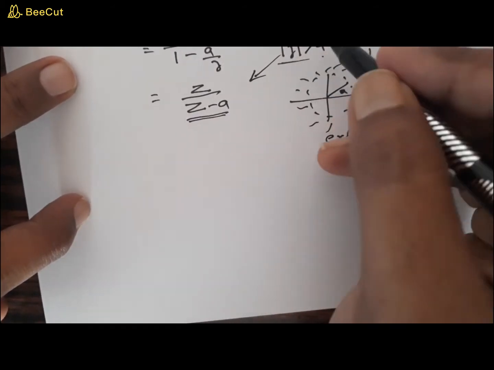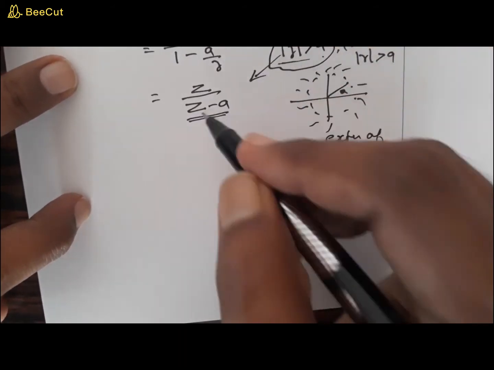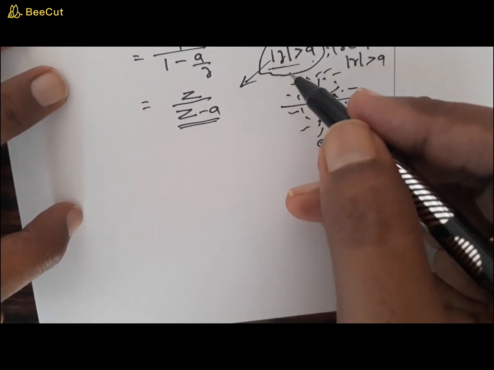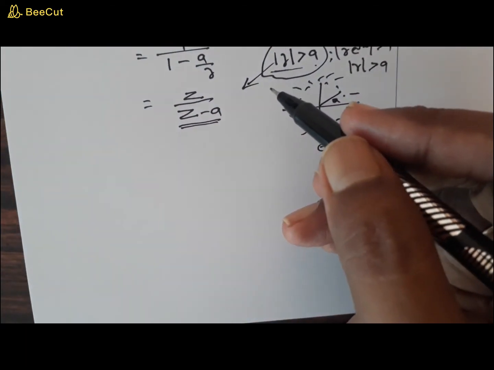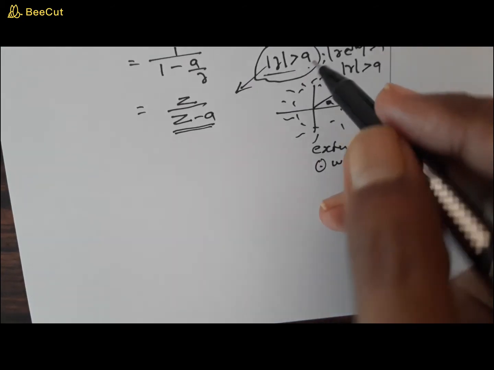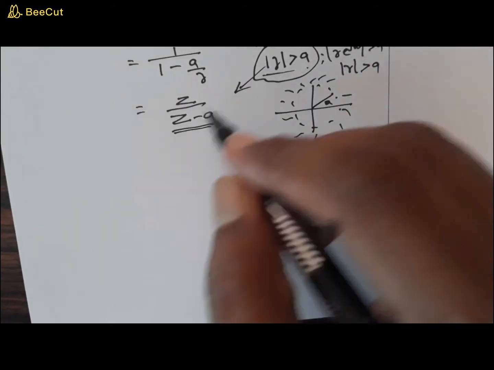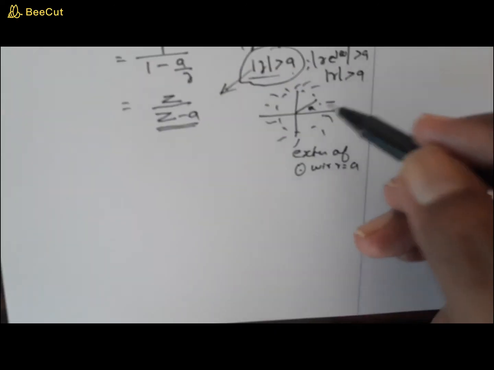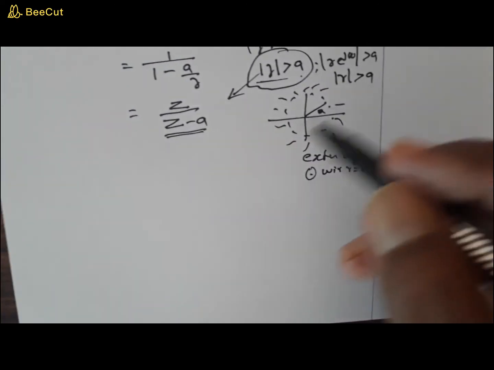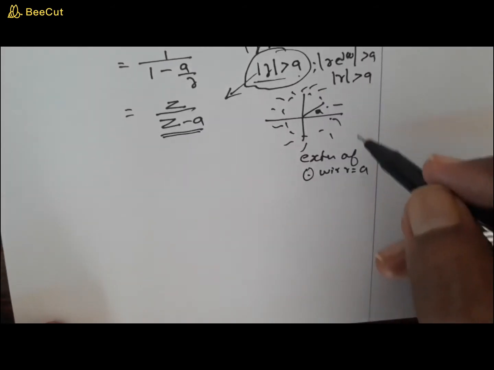Okay, so this is a very important thing. I again repeat that ROC is a very important aspect when you find out the z transform. Z transform is absolutely meaningless if the ROC is not mentioned. So here in this case, this is valid only for a region where mod z is greater than a, that means only for the exterior region of a circle with radius a.